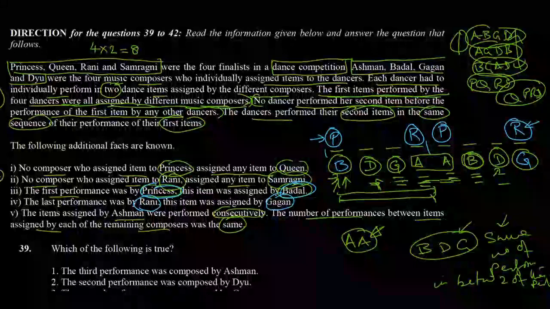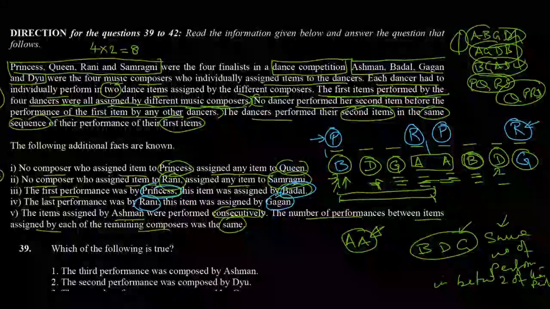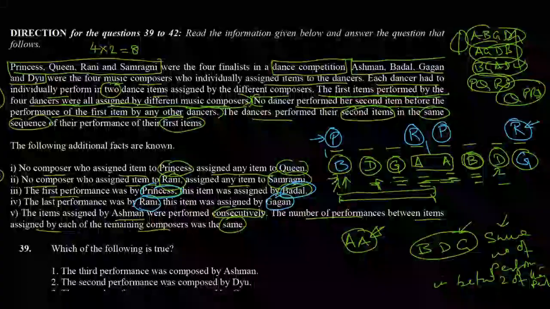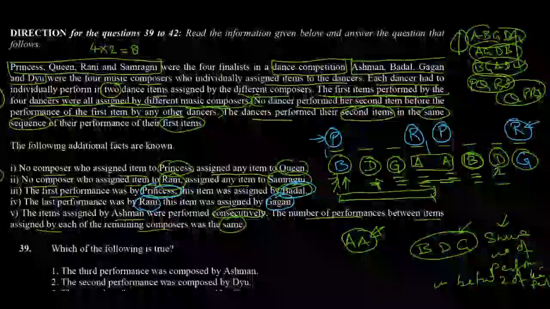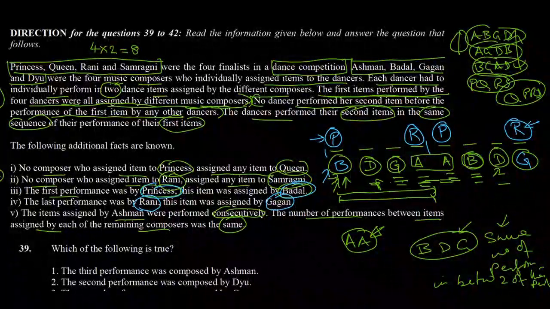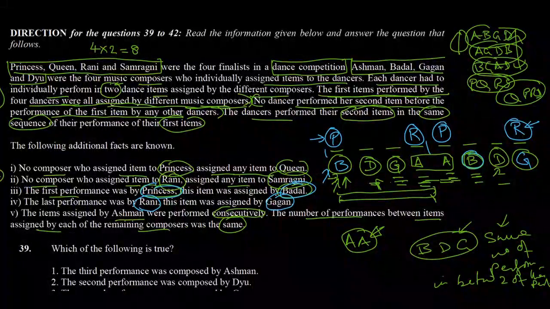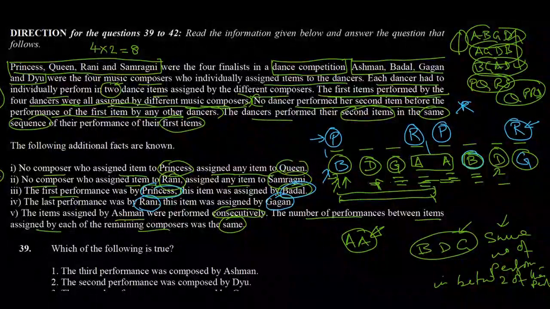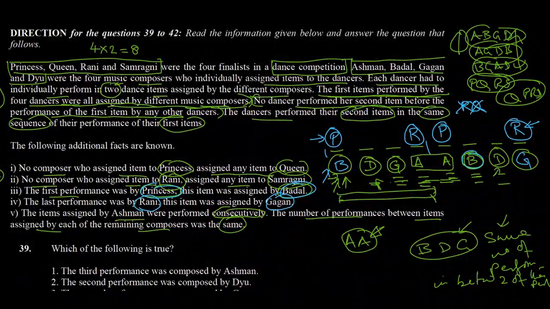Now let's see the criteria for the dancers. The criteria for the dancers says that P and Q cannot have the same composer. So let's see, B has assigned a performance to P in the first round. So B cannot assign a performance to P in the second round. Neither can it assign a performance to Q in the second round.